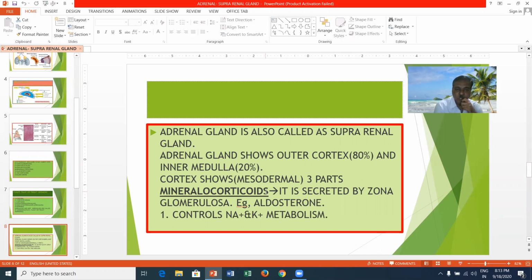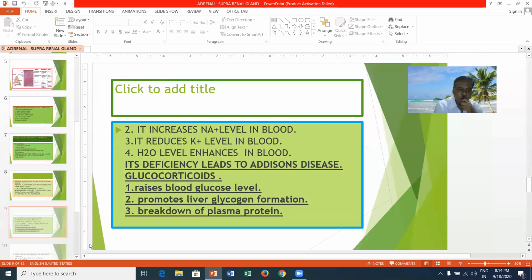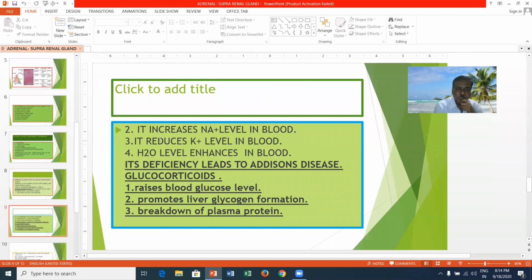The mineralocorticoids are secreted from the zona glomerulosa. The important hormone is aldosterone. It can control sodium and potassium metabolism in animals. It raises the sodium level in the blood, reduces the potassium level in the blood, and the water level in the blood increases. Aldosterone deficiency leads to Addison's disease.